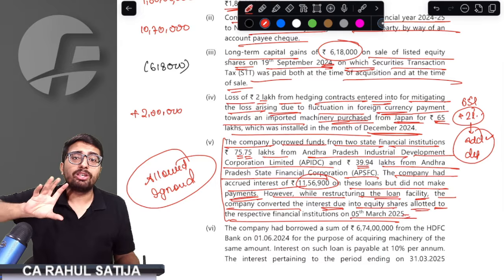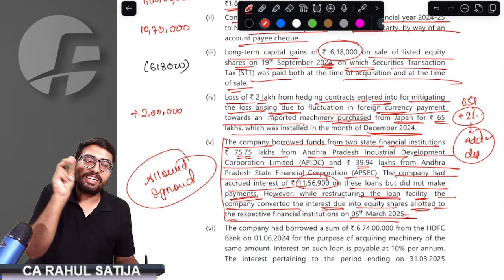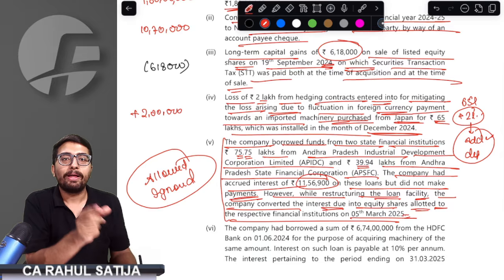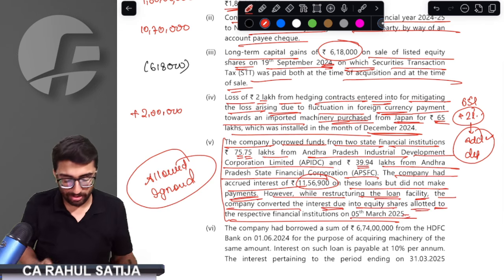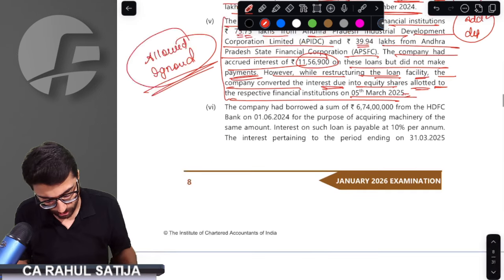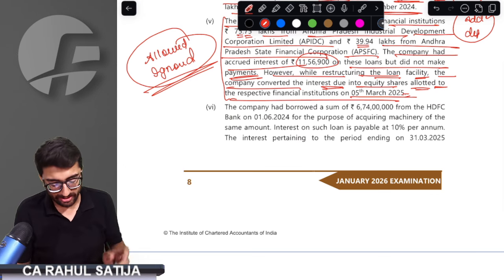This is a case law in which it is clearly said that converting outstanding interest into a new loan never amounts to payment, but converting outstanding interest into equity shares amounts to payment. Therefore, it has to be ignored. Very beautiful point. Another brilliant question.